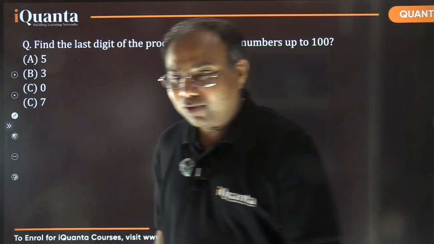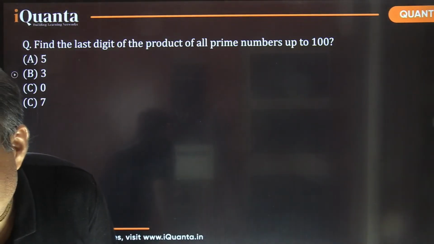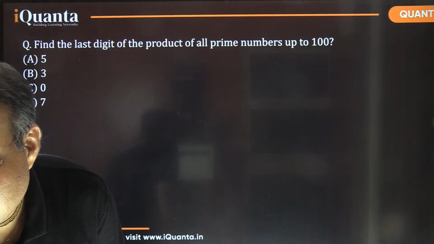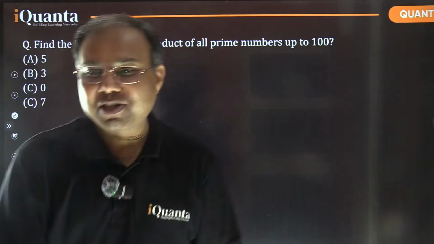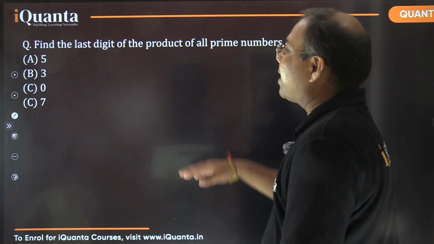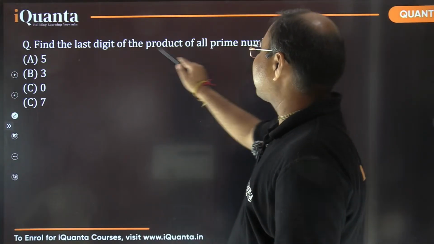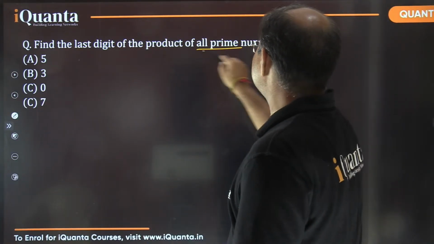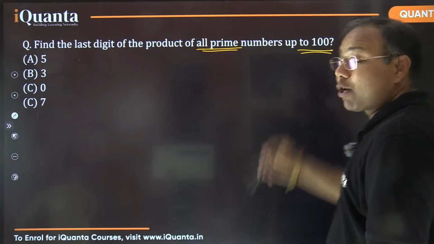Okay, somebody is writing 5 and many of you are writing 0 now. Yes, exactly. The reason also has been mentioned by Aditya Soni. Wonderful. Because we are going to multiply 2 as well as 5, find the last digit of the product of all prime numbers up to 100. I told you there are total 25 prime numbers, right?